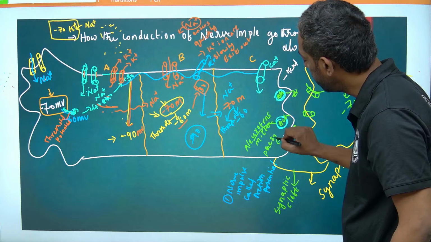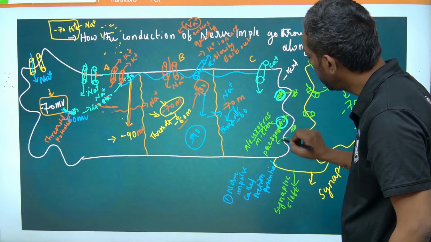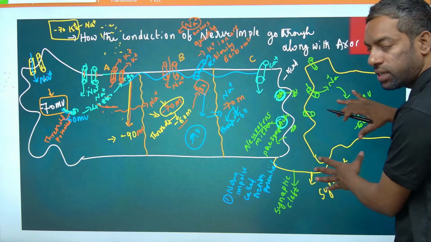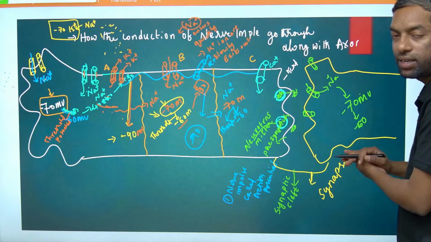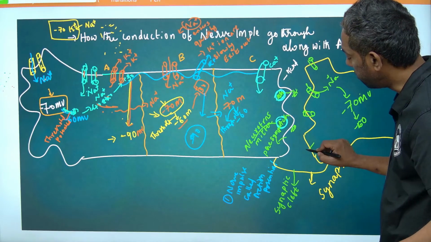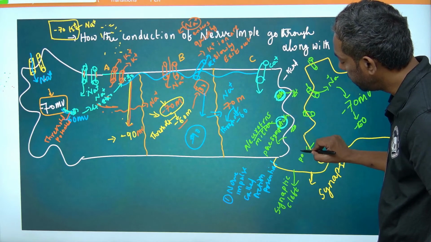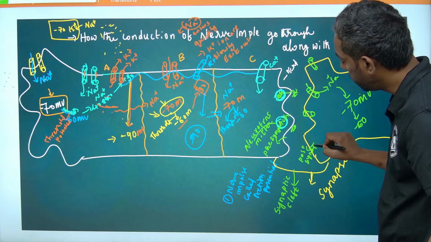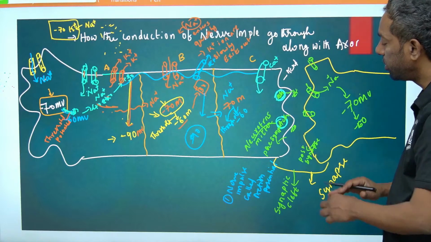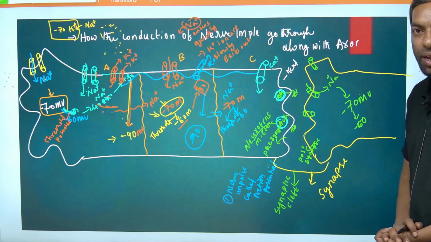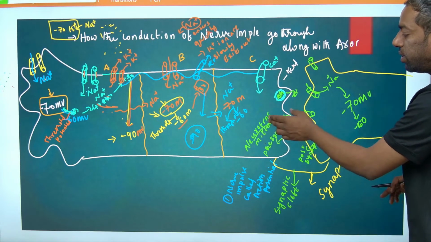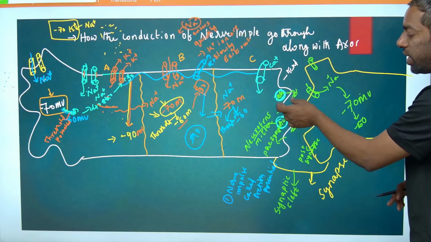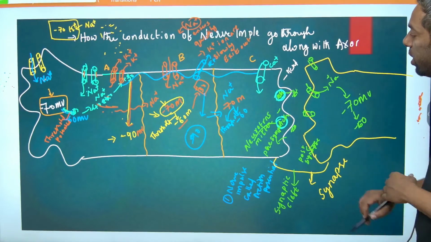This is the next neuron, whose dendrites we call postsynaptic. The place between the presynapse and postsynapse we call the synaptic cleft. The signals, the impulses, cross through the synaptic cleft into the next neuron.